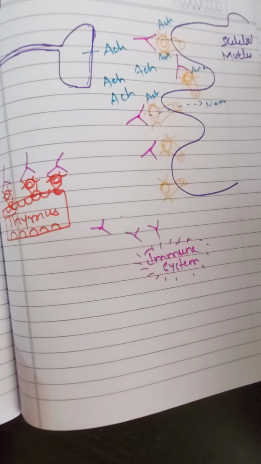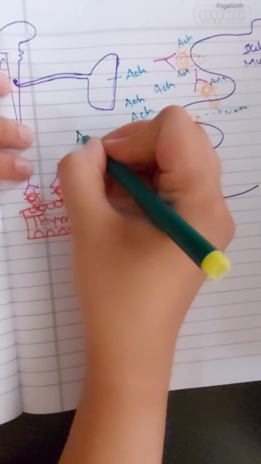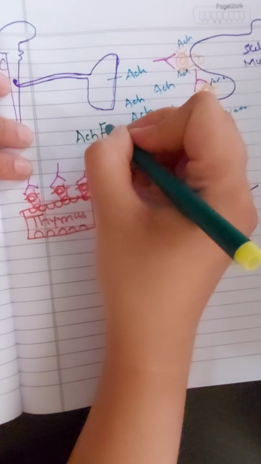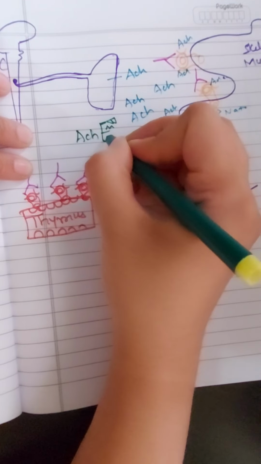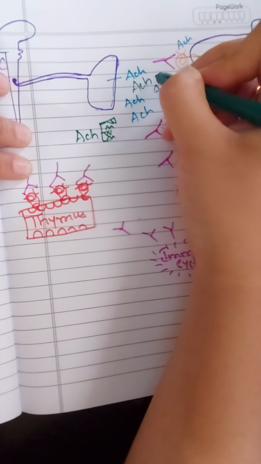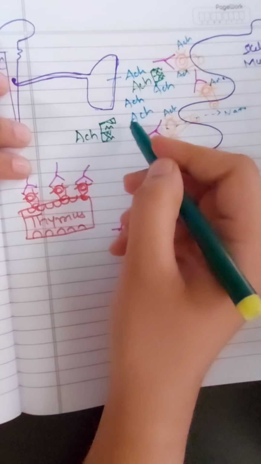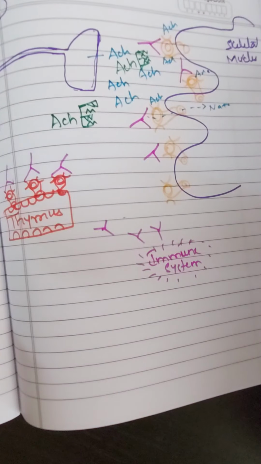So what will happen here? Yes, the advantage is taken by the enzyme acetylcholinesterase, which comes with its big teeth and tries to eat up all this acetylcholine. So it will reduce the level of acetylcholine as well.